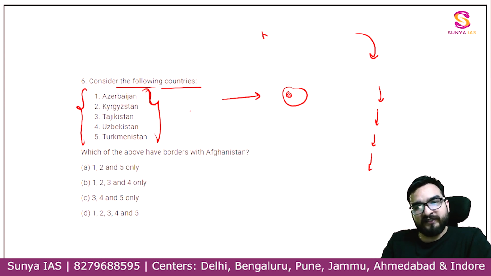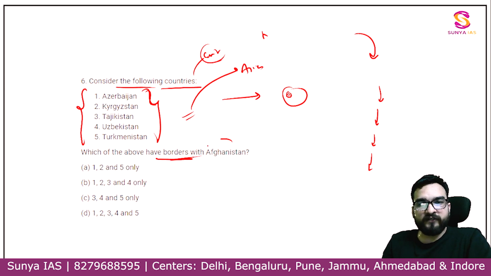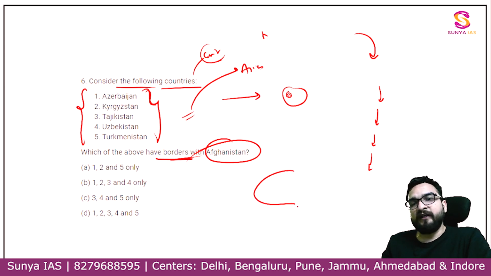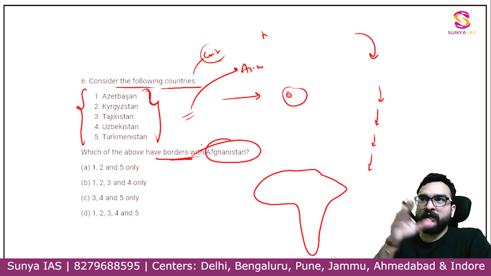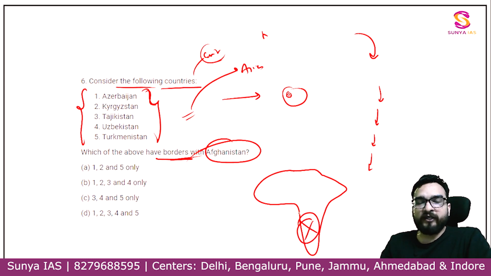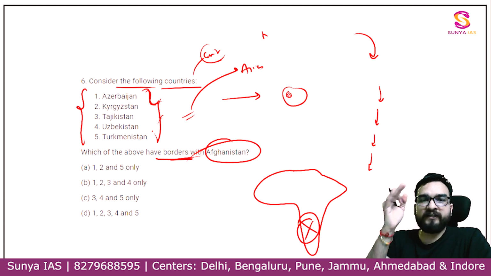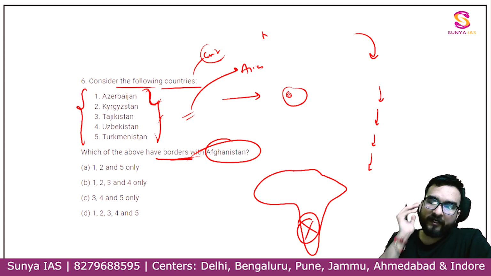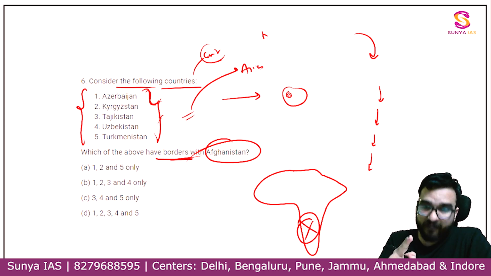But now this exact question was from Asia, and that too from Central Asia, guys. Borders with Afghanistan. That means automatically you should know which country is present where. Africa, where is Angola? Can you tell me Angola? When you know Angola, Namibia, Botswana, Zambia, South Africa, DRC, Congo, then only can you tell that these countries are from here. So somewhere you can eliminate the options. Otherwise, if you don't even know where Burkina Faso is, where Ghana is, where Togo is, then how will you solve that question, right? So exact location you are learning right now, and in the examination you will recall it for sure. I am telling you, okay?